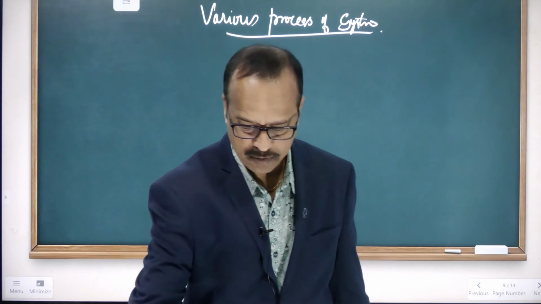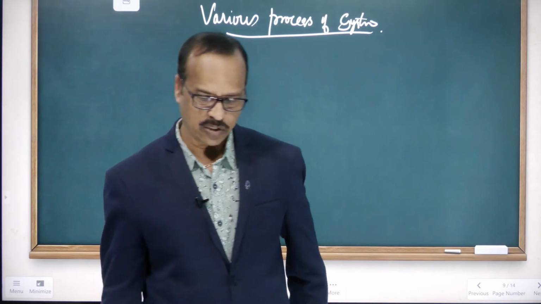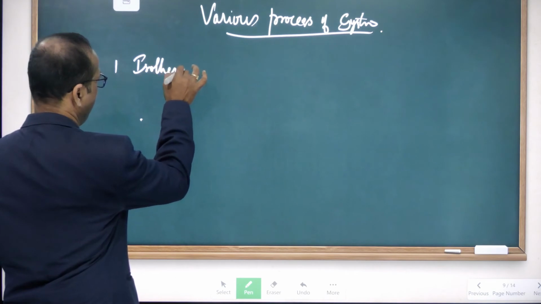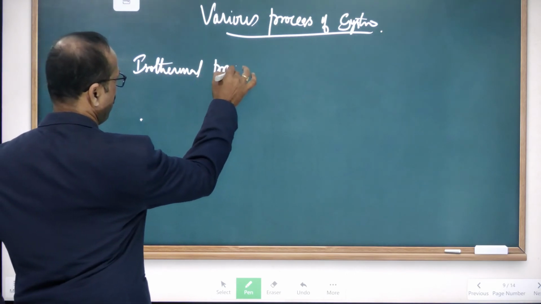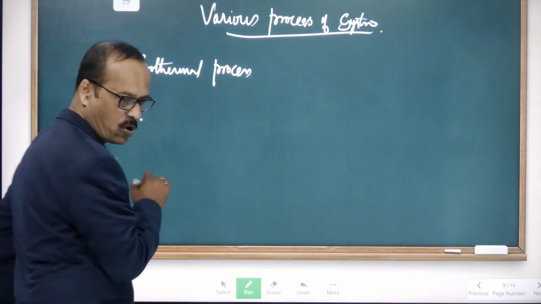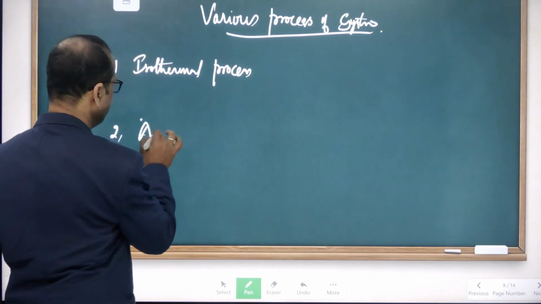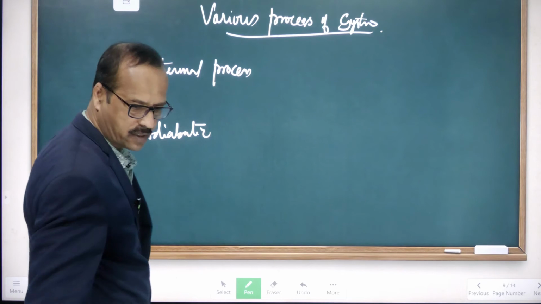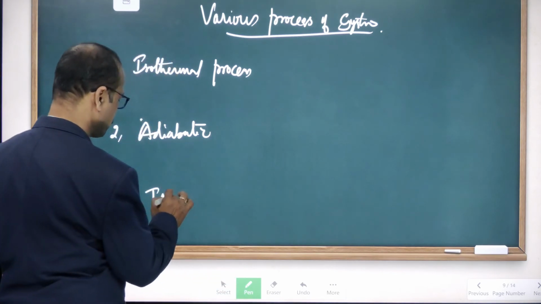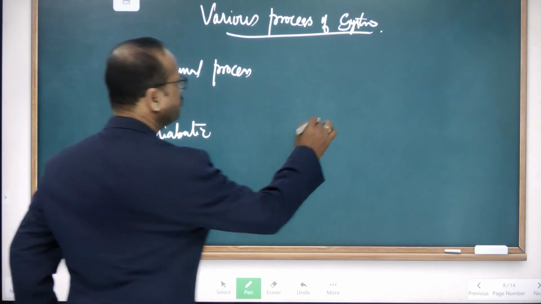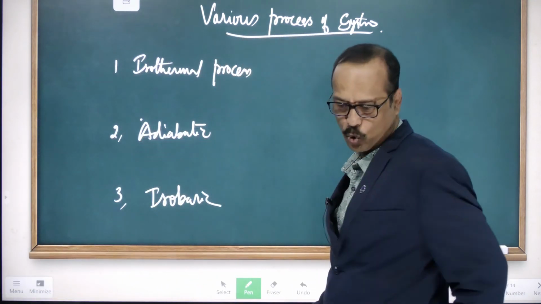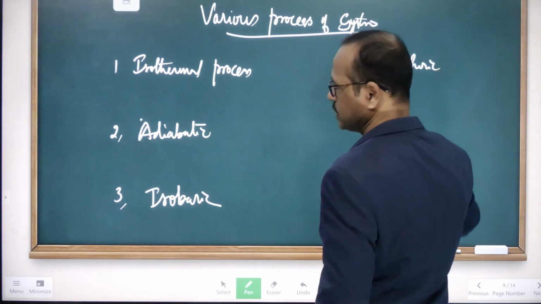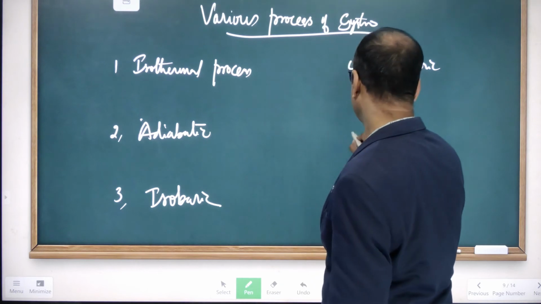We have various processes there. The first one is called isothermal process, the second one is adiabatic process, the third one is isobaric process, the fourth one is isochoric process, and the last one is cyclic process.